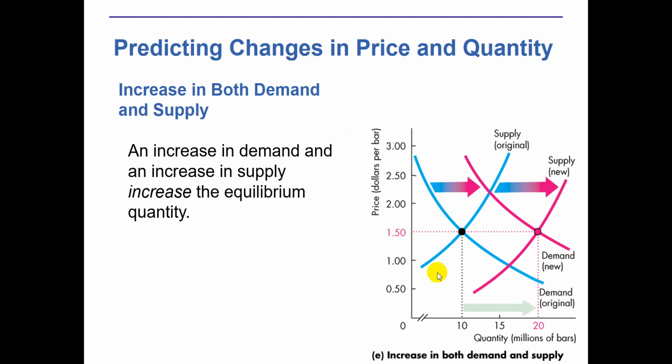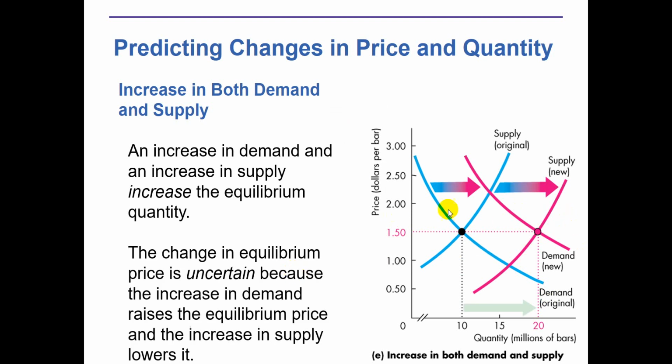So this is the secondary effect. Now we can see this is the larger part actually, and this is the quantity effect. Ultimately, we can say the change in price is uncertain, because sometimes the price increases or decreases depending upon the magnitude of the supply and demand. So this is the secondary effect, and we cannot be certain about the prices. Of course, the initial price is $1.5, but it is not certain that after the secondary equilibrium, the price will be the same at $1.50.